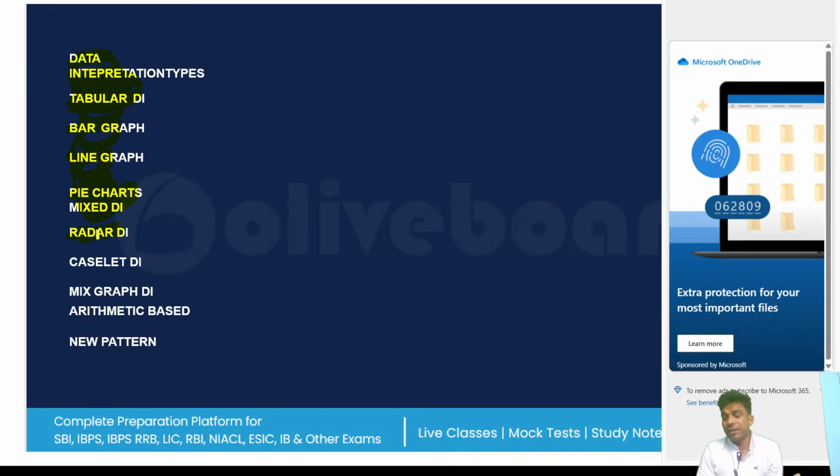Some of you are solving radar DI. But my point is that because you are giving your mains examination, you should have that idea, that logical understanding and clarity in your mind, so that if any new kind of DI comes, like with LR, as I have said, that logical reasoning is also there. So if logical reasoning plus DI is coming, you should be ready for that.